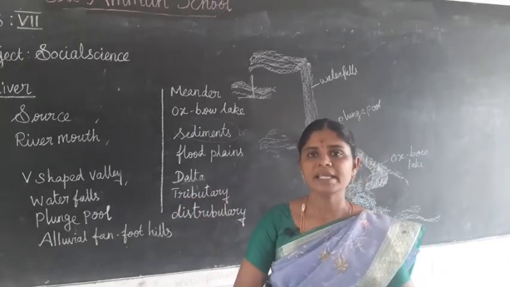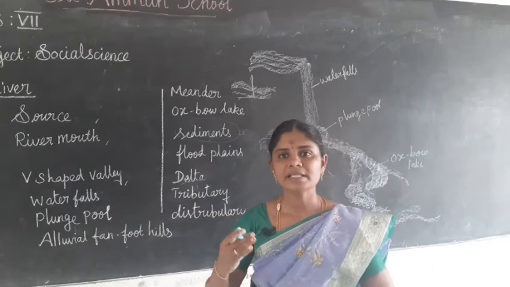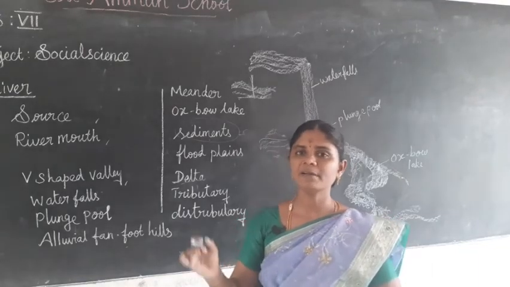This leads to the formation of fertile flat plains.